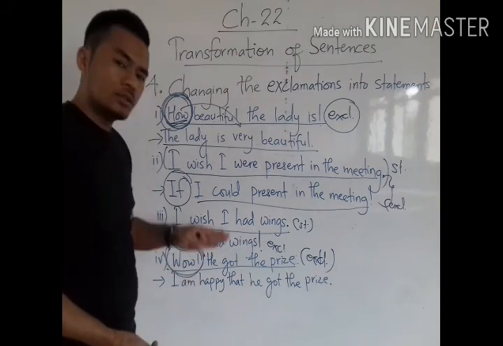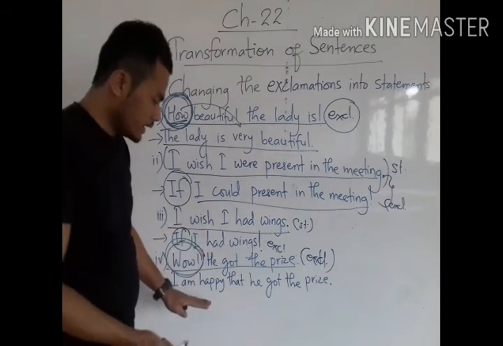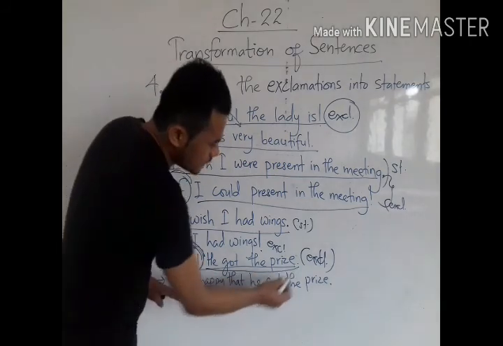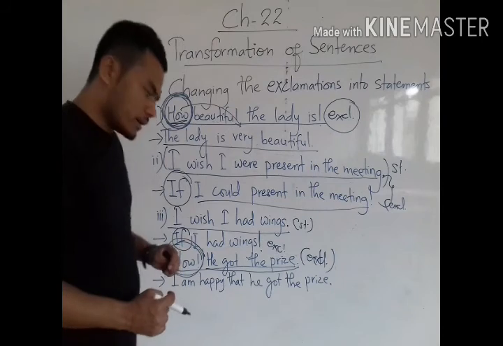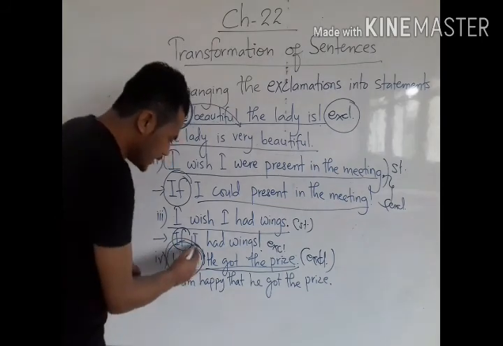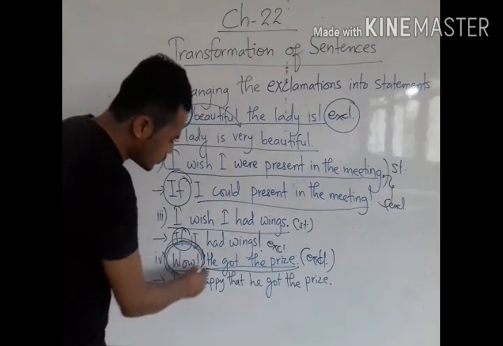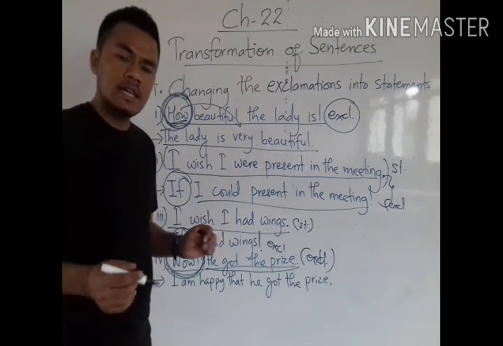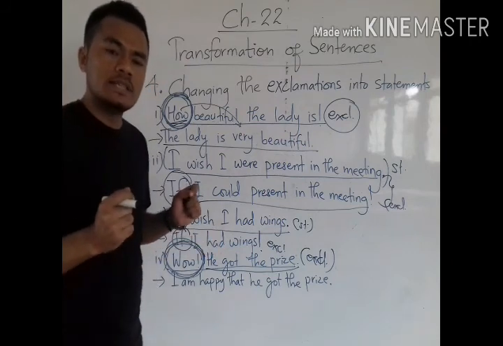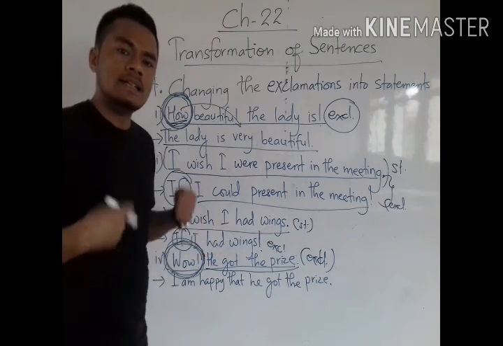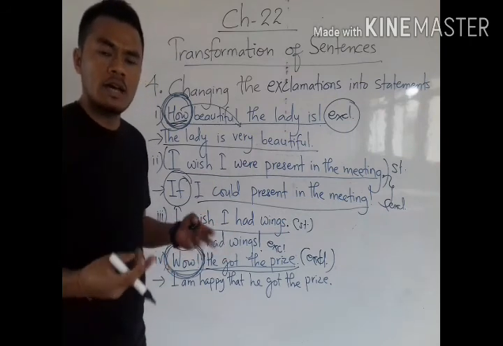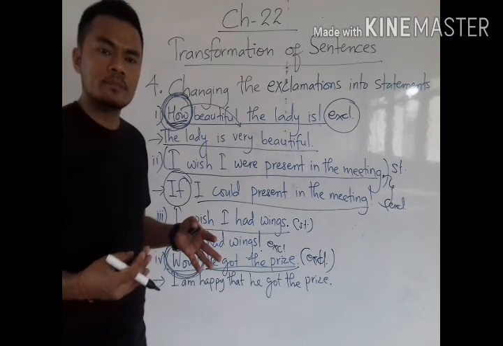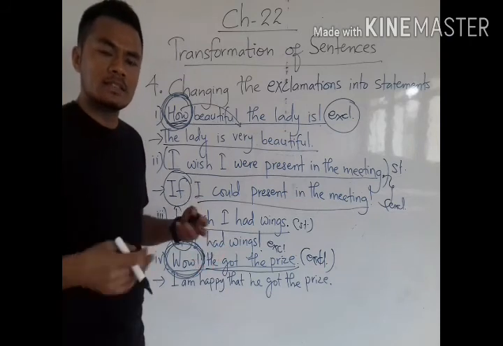Now when you change it into a statement, it is already there: he got the prize. It's the statement. But somewhere we have to put the actual feeling of this wow, because interjections are those words which express our entire feeling, a sudden feeling of joy, sorrow, anger, disgust, disappointment.